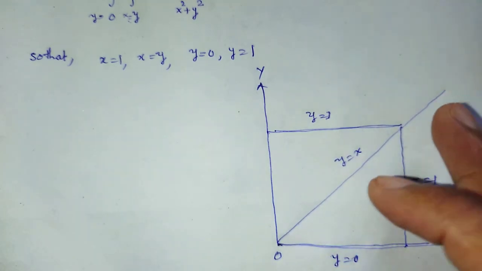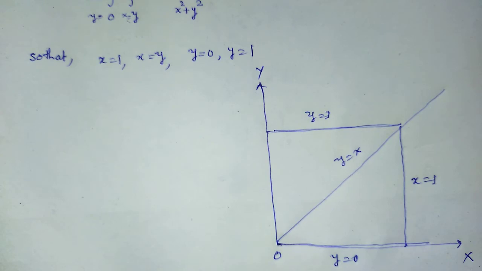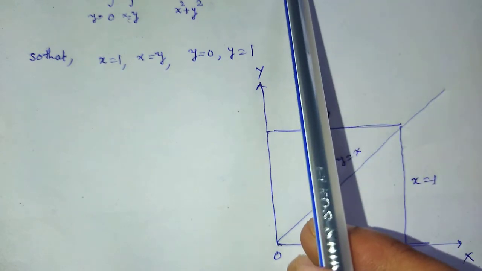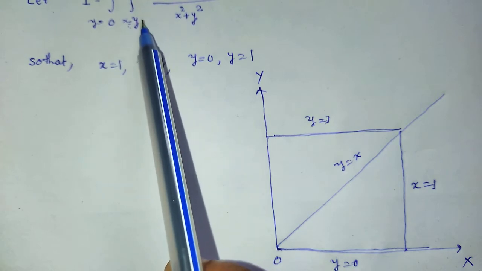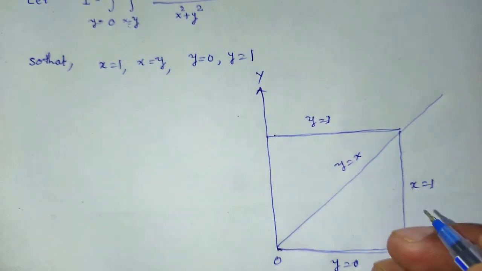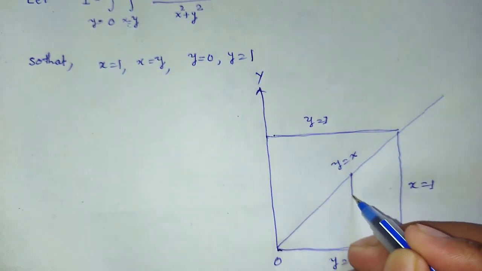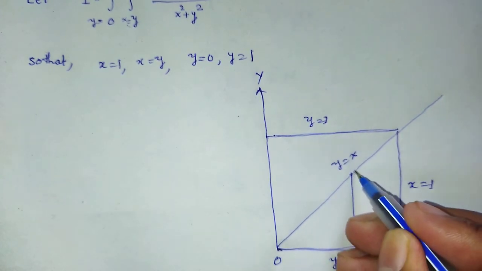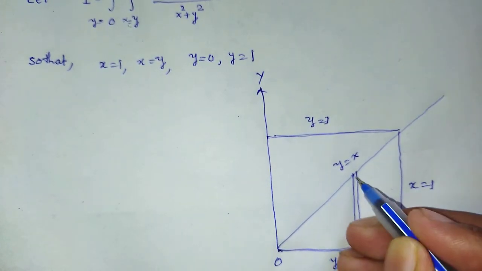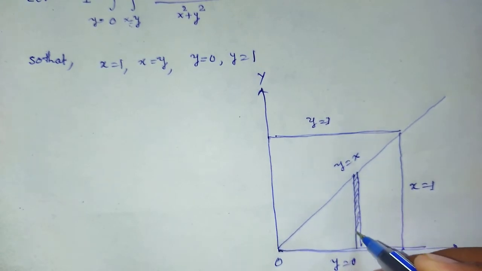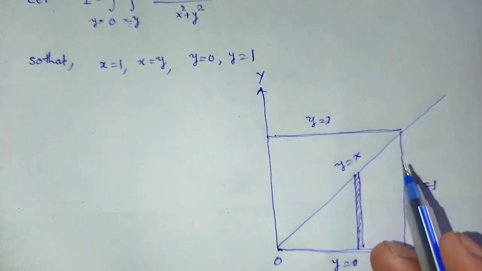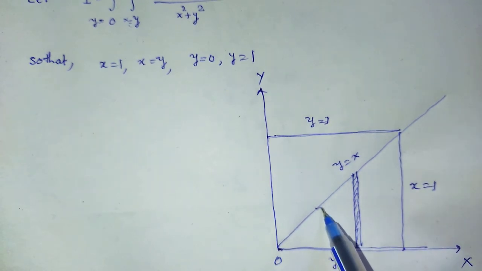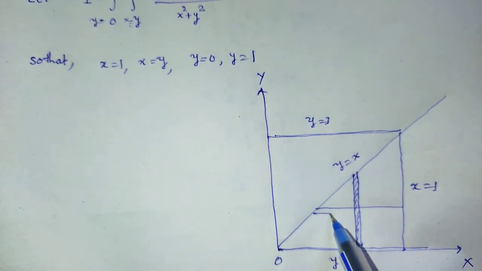Now we take a strip. As x is given as a function of y, we have to draw a strip like this, parallel to the y axis. This one is a strip, and when we change the limits, then we take a strip as a horizontal section.